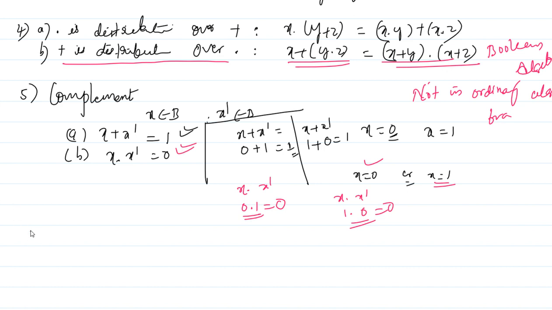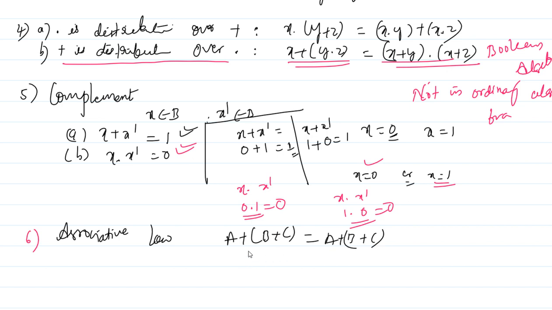The one more law I can write here, that is associative law. Already you know that associative law, which is a plus b plus c, which is equals to a plus b plus c, right?